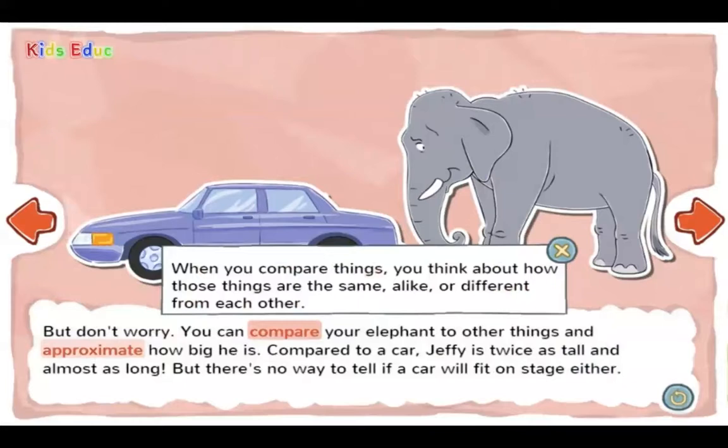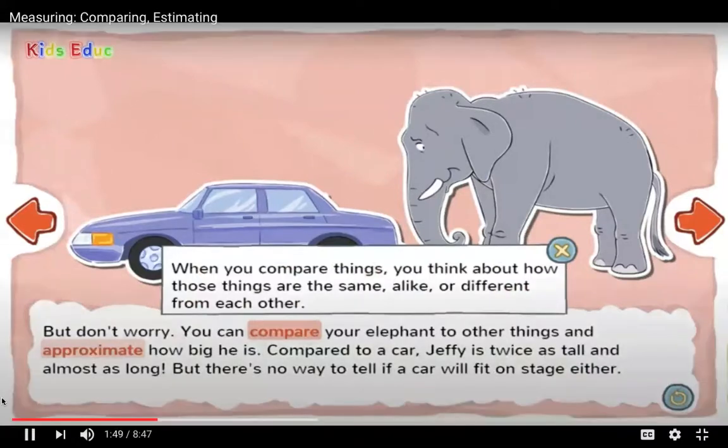Compare. When you compare things, you think about how those things are the same, alike, or different from each other. All right, so when we're comparing, we are thinking about the things that are the same and the things that are different about something. So if you think about two rocks we compared earlier in science, remember? We have this rock is bigger than this rock, right? This rock is rougher than this rock. That's comparing two things.